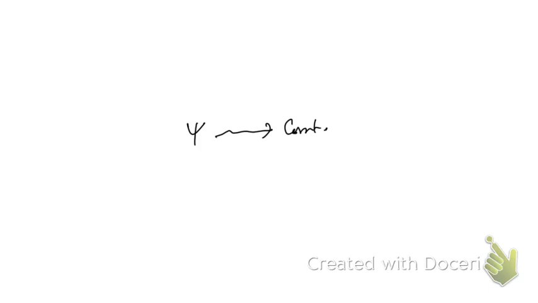Because all the things that we need, like momentum and kinetic energy, can be obtained from psi.